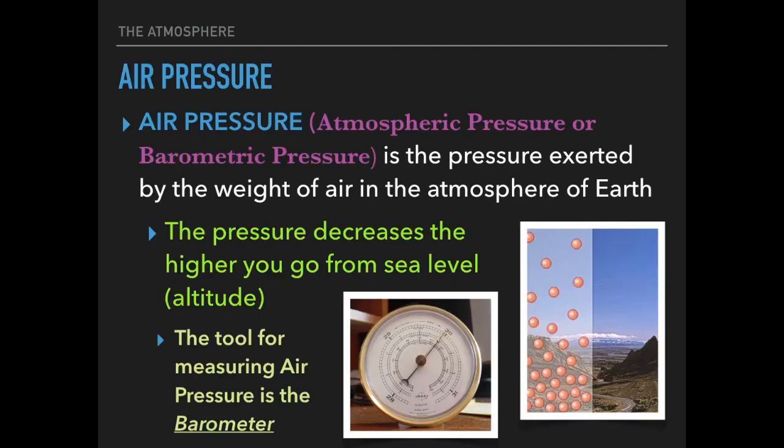Air pressure is also known as barometric pressure or atmospheric pressure. This deals with the pressure exerted by the weight of the air in the atmosphere of the Earth. The higher you go, the pressure will decrease. The deeper or lower you go, the more pressure.